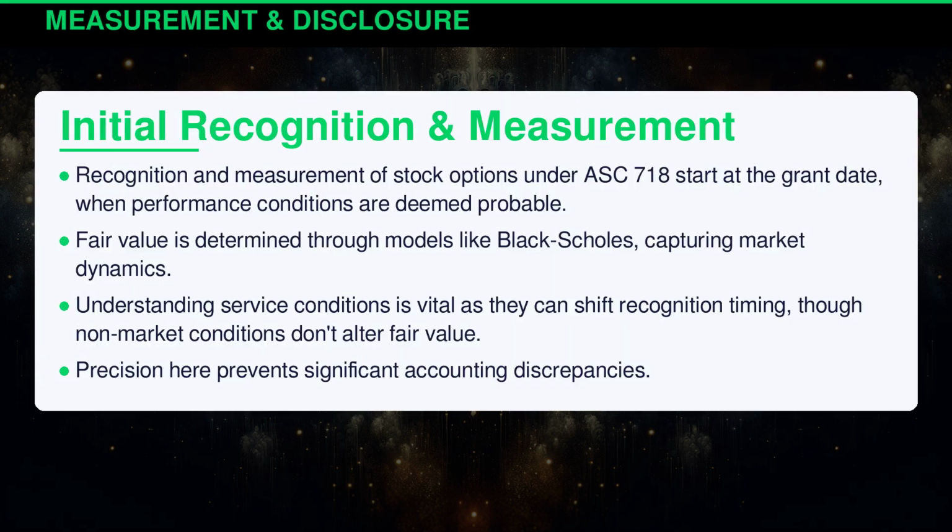Recognition and measurement of stock options under ASC 718 start at the grant date, when performance conditions are deemed probable. Fair value is determined through models like Black-Scholes, capturing market dynamics. Understanding service conditions is crucial, as they can shift recognition timing, though non-market conditions don't alter fair value. Precision here prevents significant accounting discrepancies.